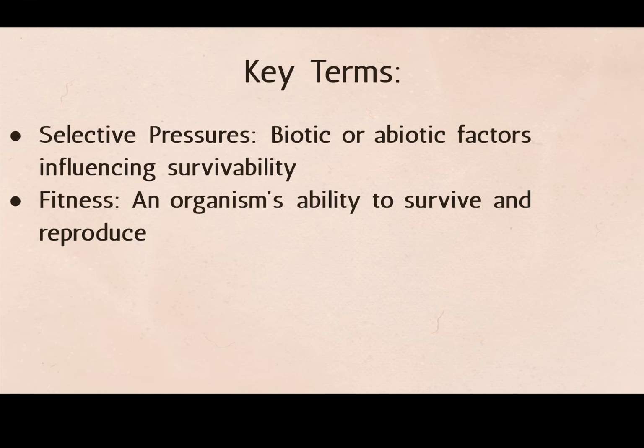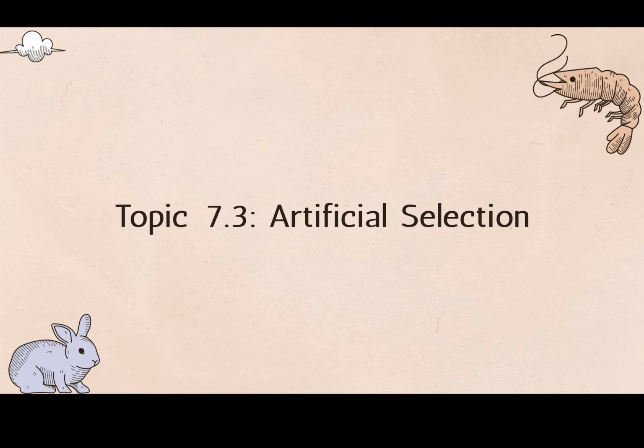Some key terms are selective pressures, which are biotic or abiotic factors influencing survivability. So, an example of this would be diseases, climate, or food availability. And then we have fitness, which is an organism's ability to survive and reproduce.